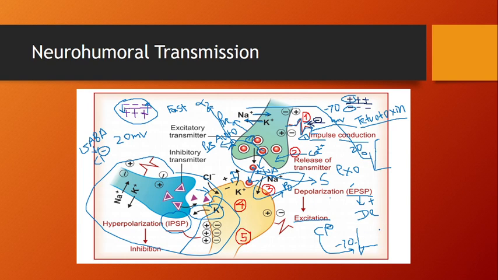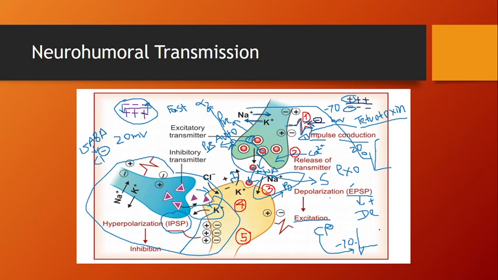And hence when you open this chloride channel, our central nervous system gets depressed. Understand? By this mechanism of action, diazepam causes hyperpolarization and depresses our central nervous system, and hence it is useful in the treatment of insomnia. Understand? So this is just the basics regarding the different steps.